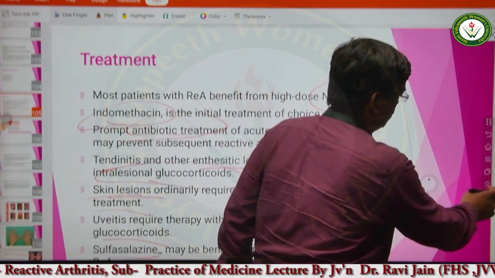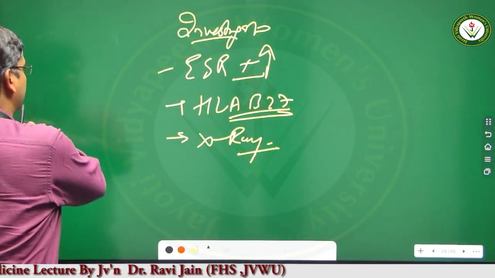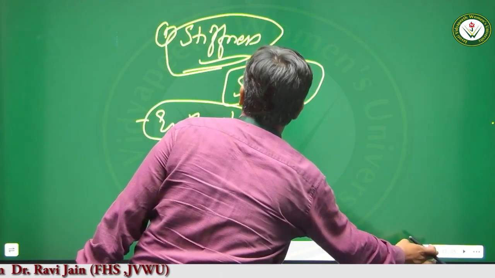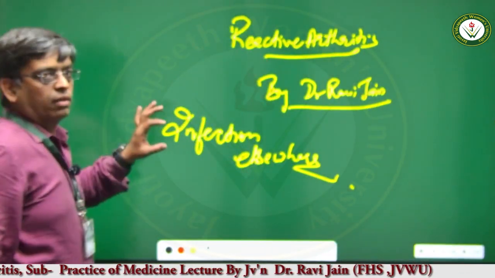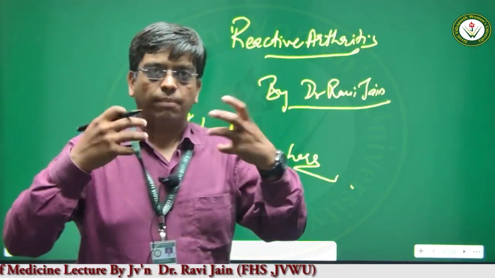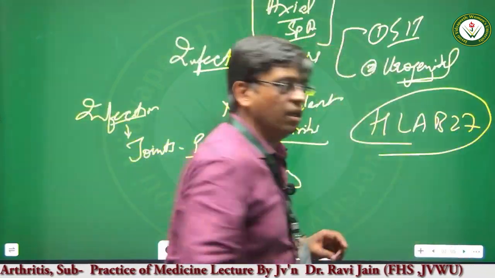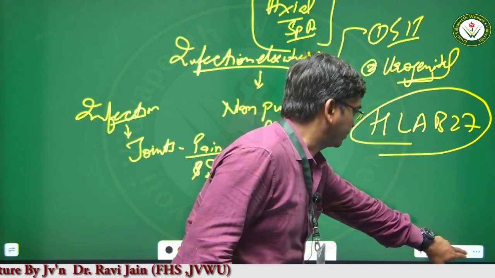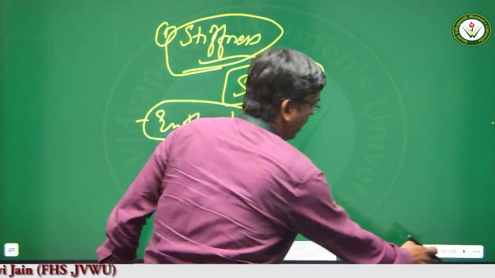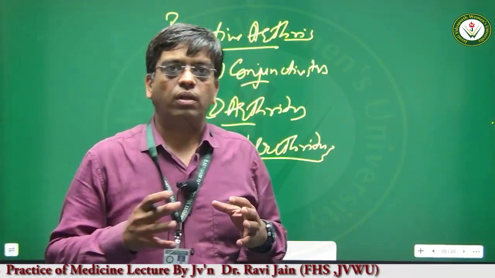So let us revise this particular disease condition. Reactive arthritis is caused by an infection elsewhere in the body and prominently affects the axial skeleton. There is pain and stiffness. It is characterized by a triad of three things: conjunctivitis, urethritis and arthritis. HLA-B27 association is there, enthesitis is also there, and ESR is also raised. So this is about reactive arthritis.